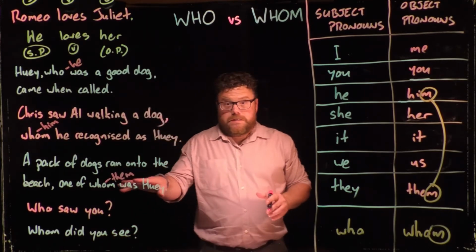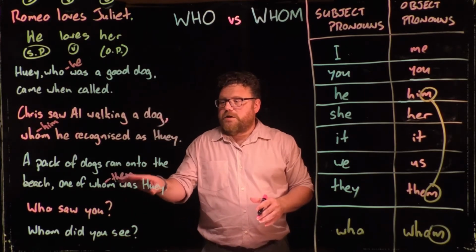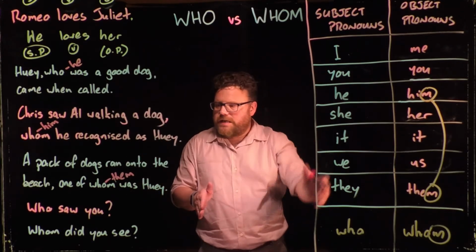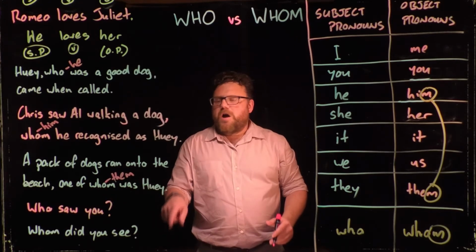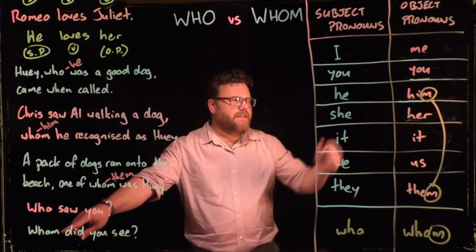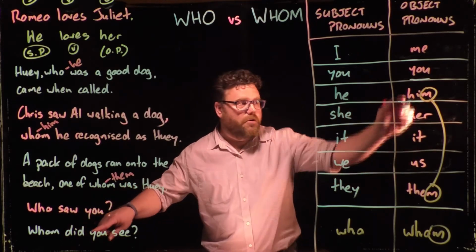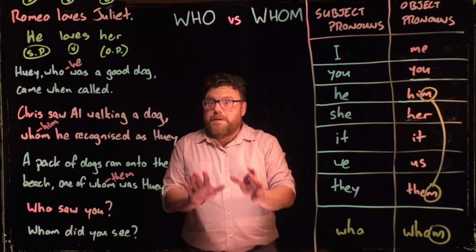It's easier if you listen to some simple sentences as well to understand. Who saw you? You would say he saw you. So that's in this side of the ledger. But whom did you see? I saw him. And so you can see the link with the M. It's a little bit sexist, but it's an easy way to remember. Obviously it works with her as well, but we just like to think about the M's to remember the rule.